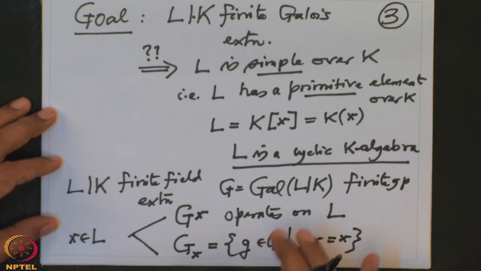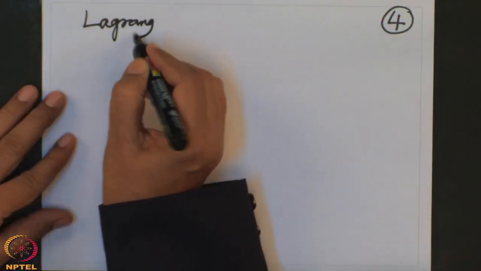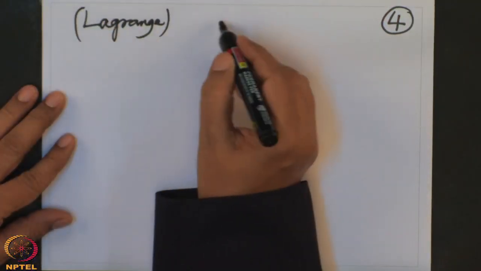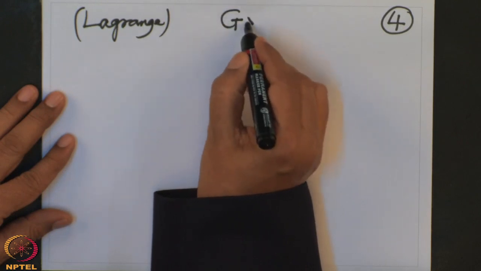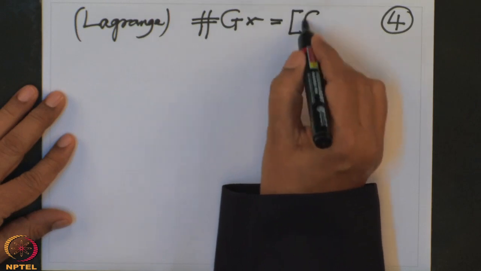So these are the two objects attached to that, and we know the relation between them also. The cardinality of the orbit is very important, so I will just write that because we will soon use it. We know this was Lagrange. It says the cardinality of the orbit is equal to the index of the stabilizer.